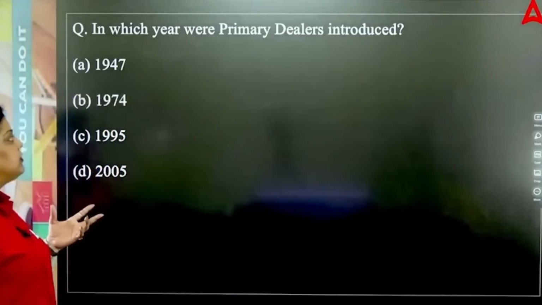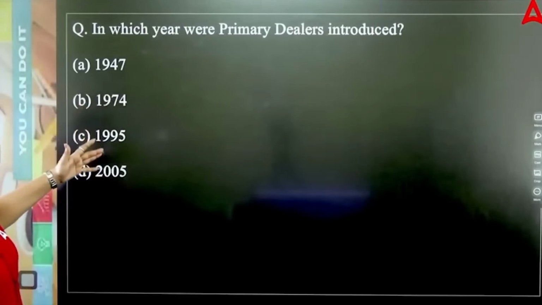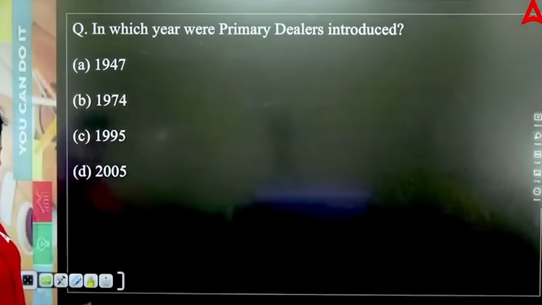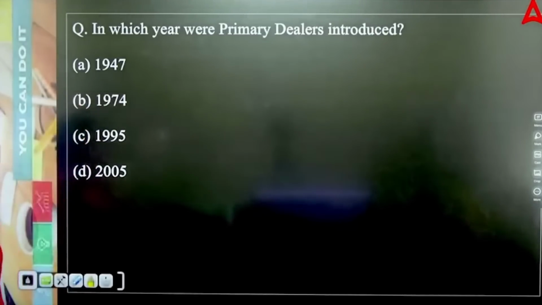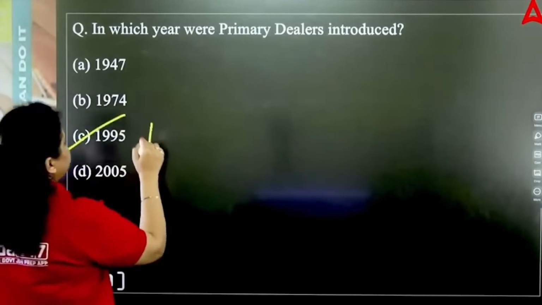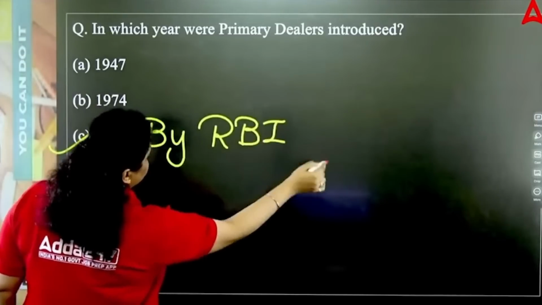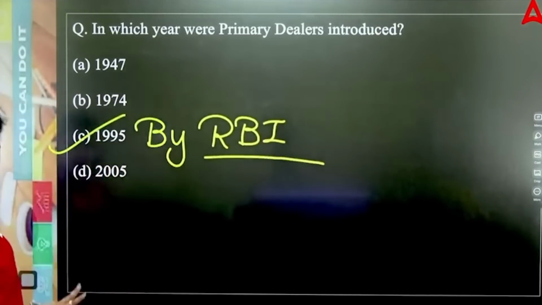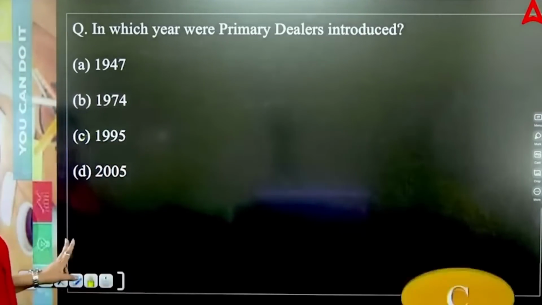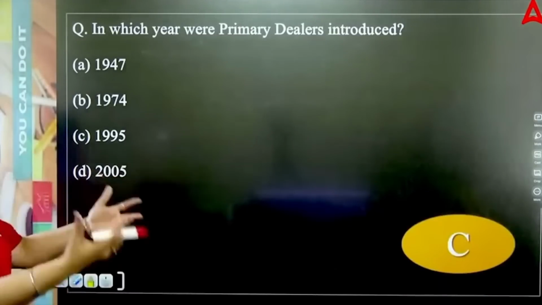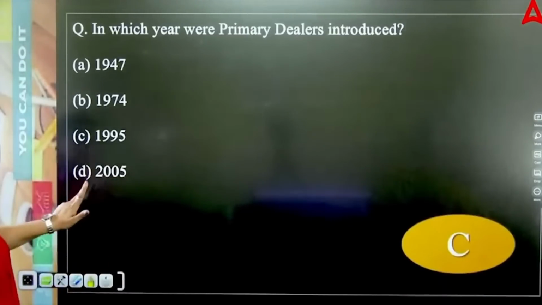And it was introduced in which year? 47, 74, 95, 2005. So the right answer is primary dealers were introduced in 1995. By whom? By Reserve Bank of India. Do remember that also. Okay, and they purchase the government securities from RBI and then sell in the market to the public. So the right answer will be C option.